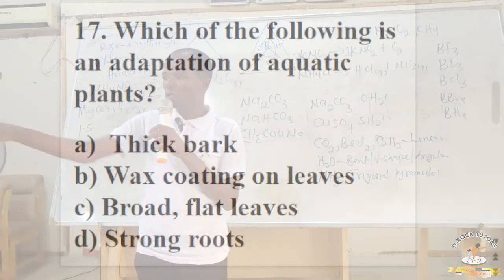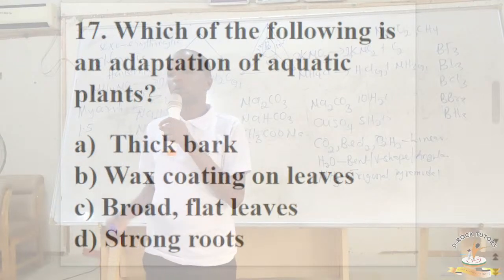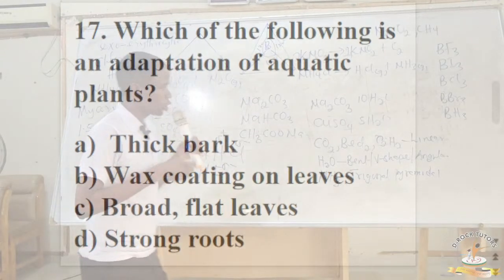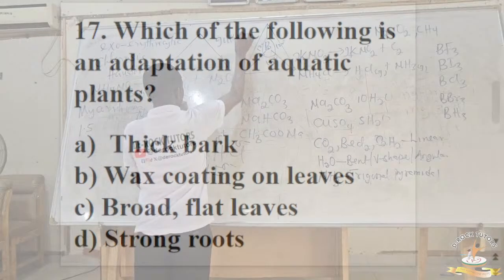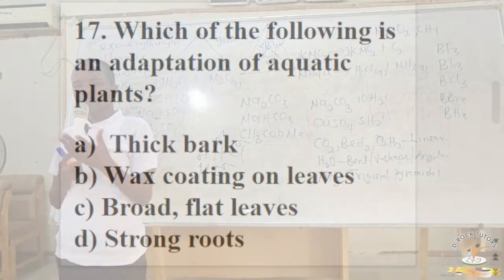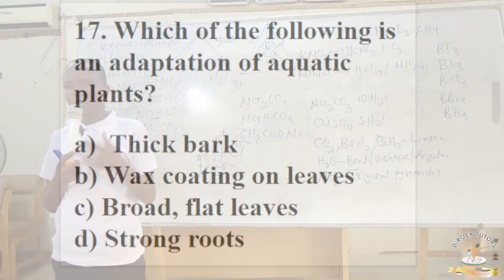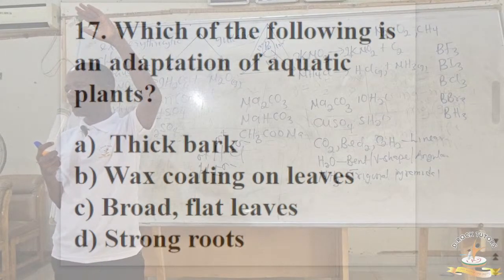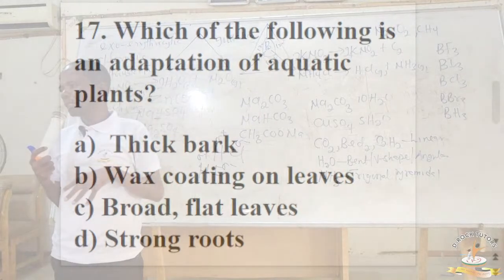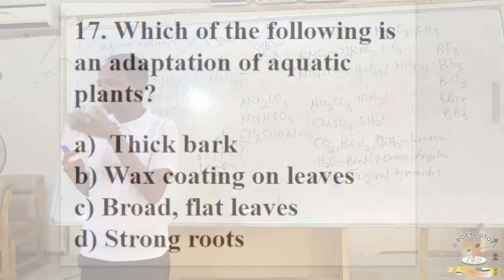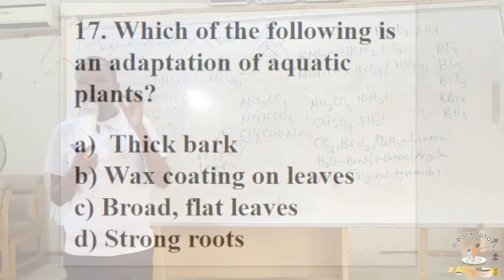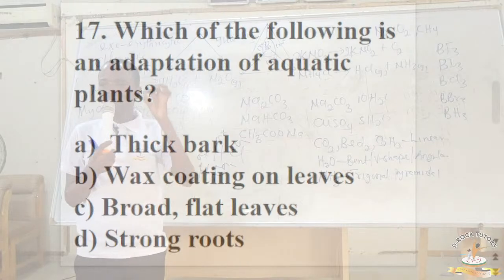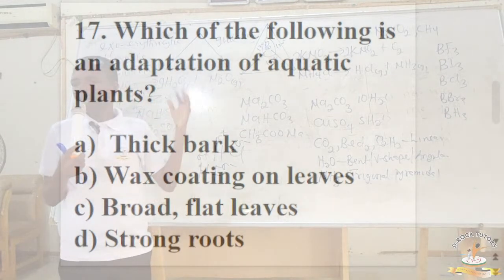Somebody else was asking, what is the difference between translocation and glutation? Now, glutation is spelled like this. Now, I've defined translocation to you. Translocation is the process whereby manufactured food is transported from the leaves where it is formed to all other parts of the plant. And translocation occurs in the phloem vessel. But you see, glutation is one of the two ways in which water is lost by plants. One of the ways in which water is lost by plant is